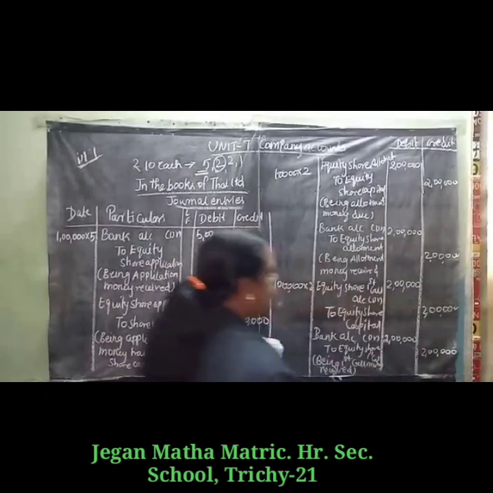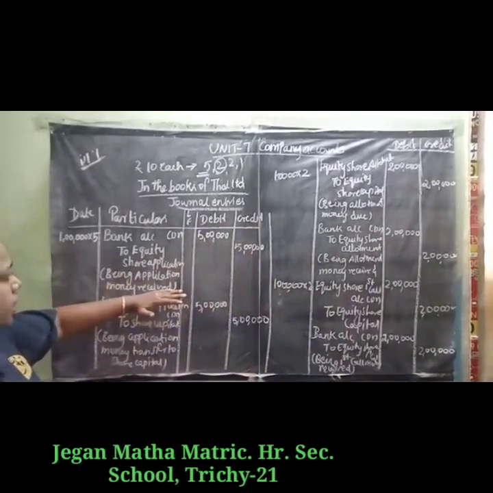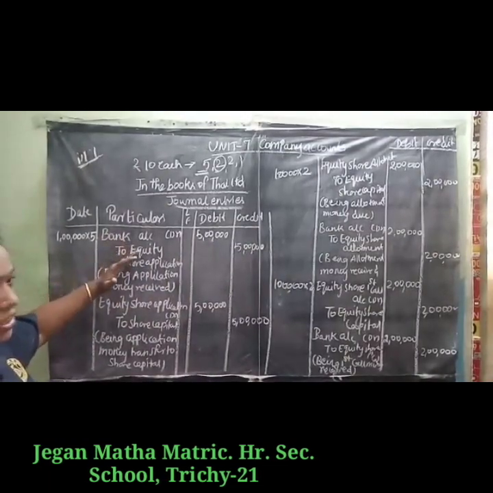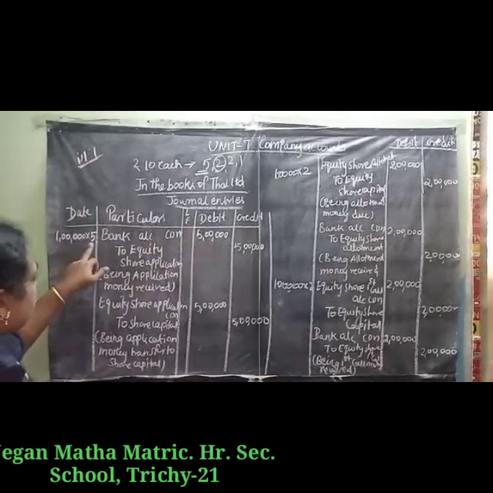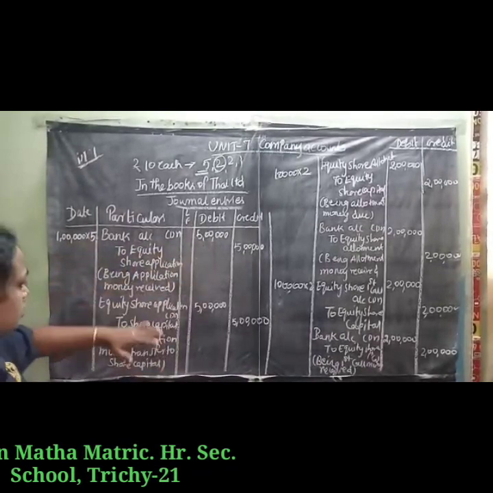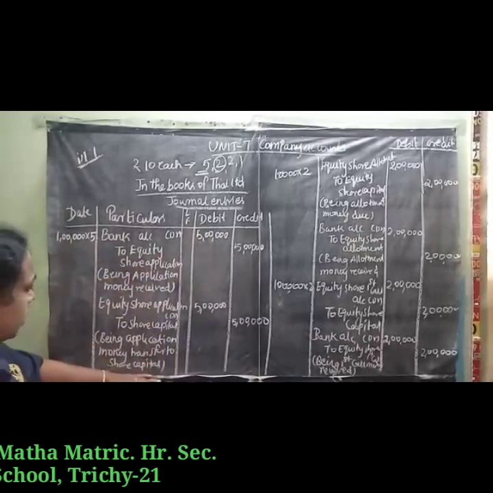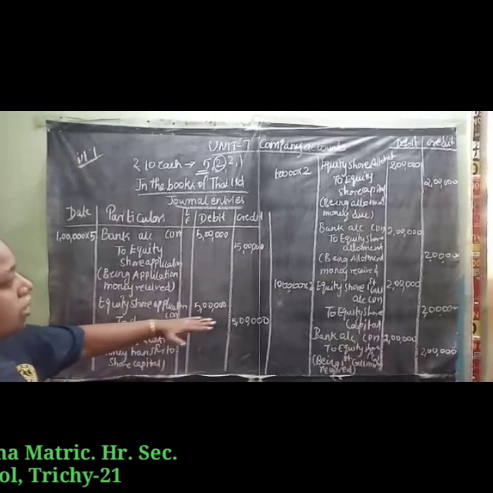Next we have to write for the second call. Once again, for application: Bank Account debit to Equity Share Application, 1 lakh ordinary shares into 5 rupees, 5 lakh. Then the application money transferred to the share capital: Equity Share Application Account debit to Share Capital, 5 lakh.